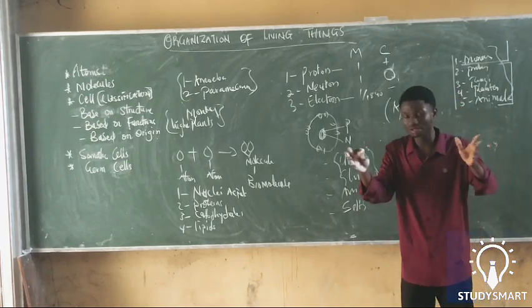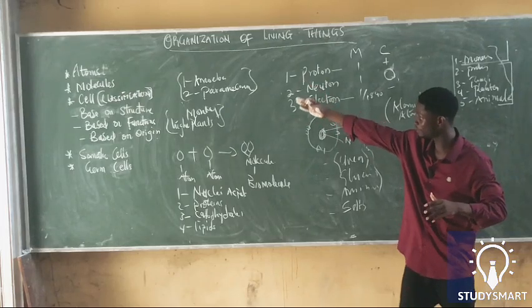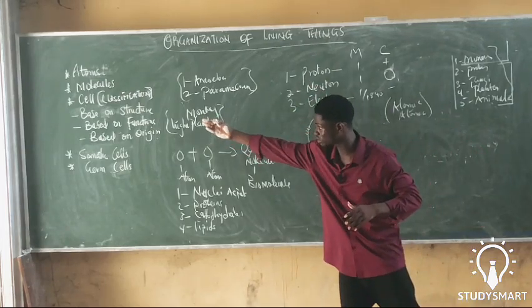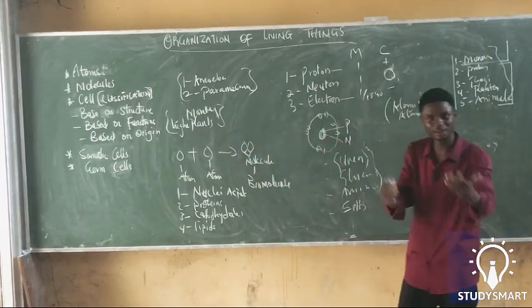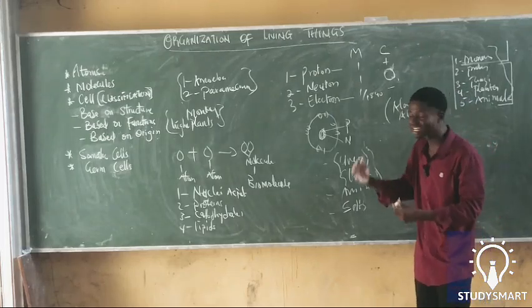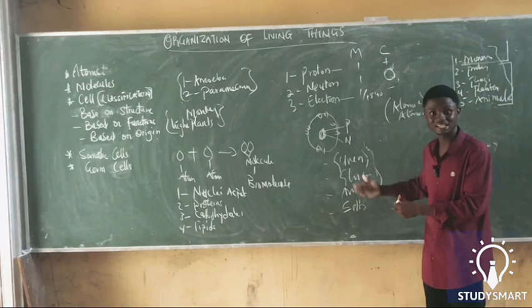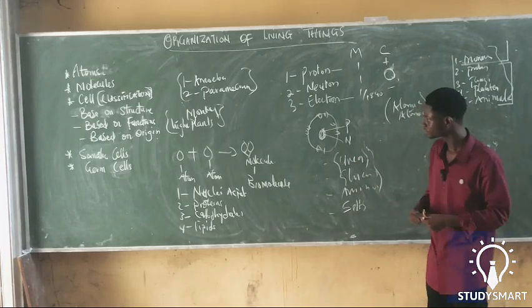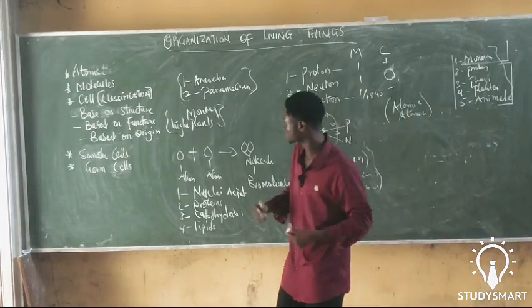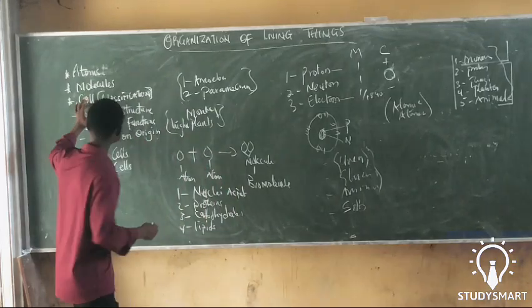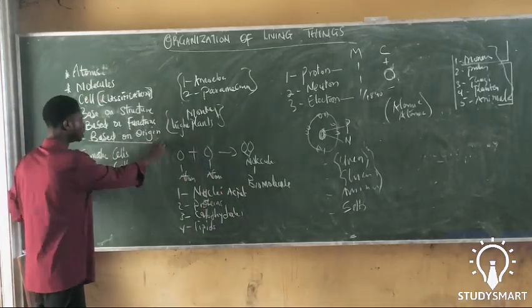But in respect of classification of cells based on functions, the nephron is responsible to take these fluids, these vital materials, in and out of the body by a process called excretion.